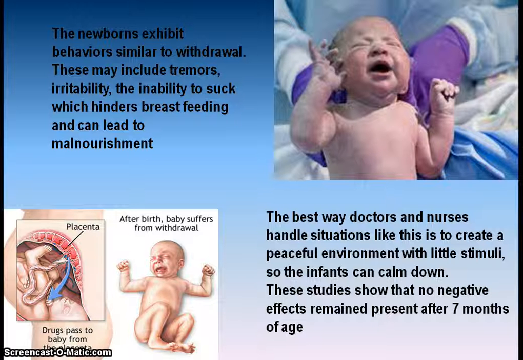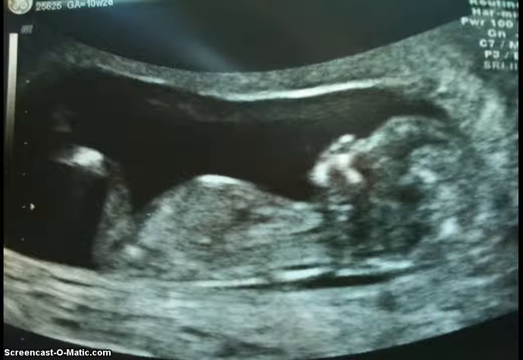So tremors, irritability. Interestingly enough, there is an inability to suck, which can hinder breastfeeding, and this leads to malnourishment oftentimes. The best way to address this is to create a peaceful environment with little stimuli so the infants can calm down. And then after about 7 months, if the situation is handled correctly, the child is fine, no negative effects.